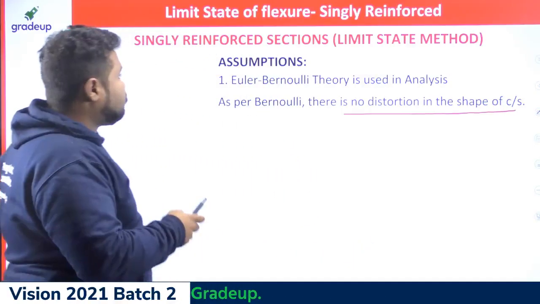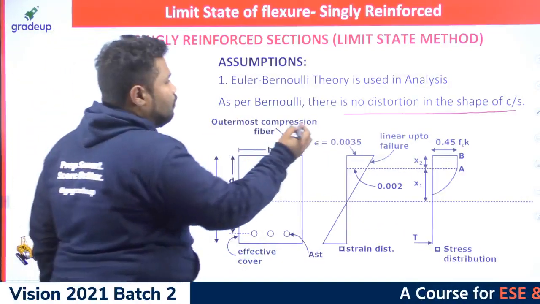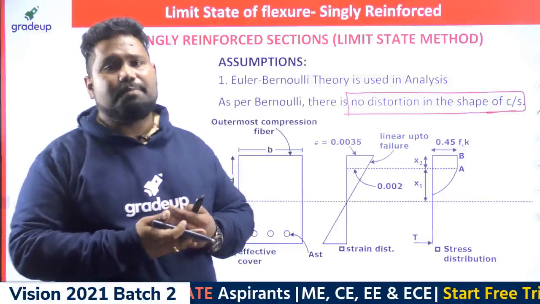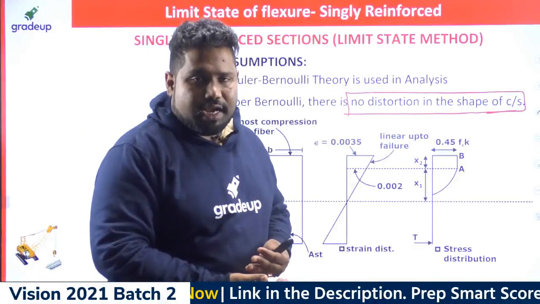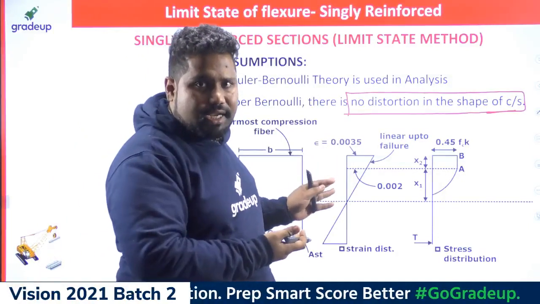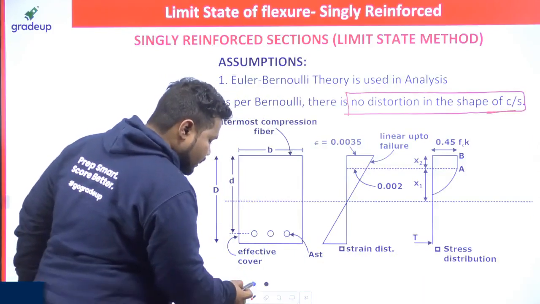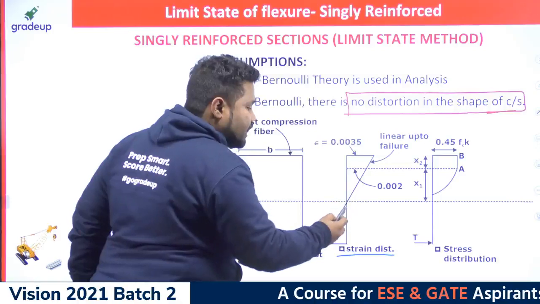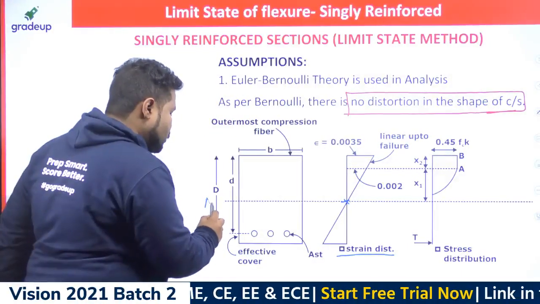Okay, so that's the first assumption. Now people will ask us what this means. Whenever there is no distortion in the shape of the cross section, you can understand that the variation of strain in that particular section is a straight line variation. This is nothing but the strain distribution, you can see. The strain distribution is linear, and the strain is zero at the level of the neutral axis. This is the neutral axis.